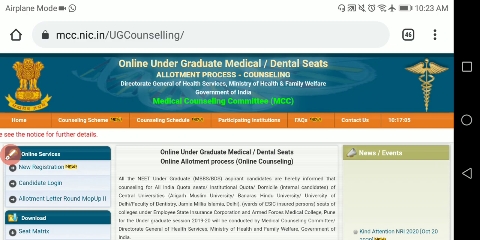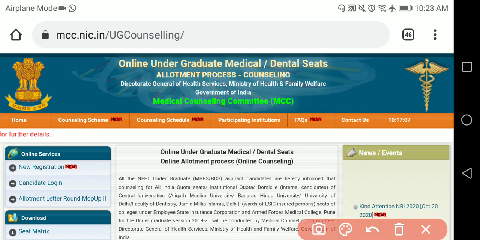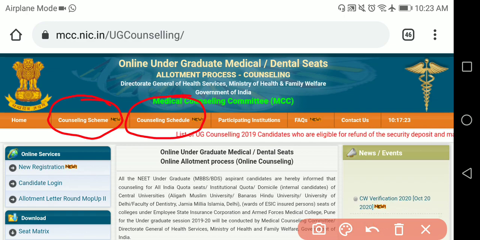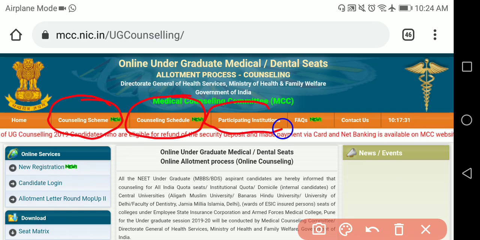Now what you have to do, what all the participating institutions are there. Here you can see counseling scheme is there. If you click on this, you will get the PDF of the complete counseling procedure done by MCC. Counseling schedule, if you click, you are going to get what all the schedules are present, from tomorrow, what are the dates for first round, second round, third round, like that. Then participating institutions. So now what you have to do, participating institutions, you have to click.